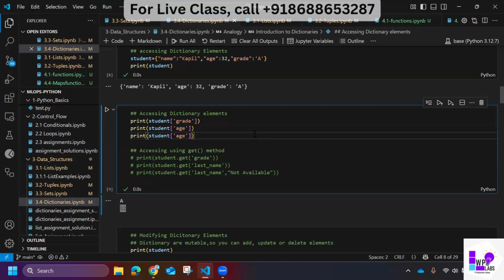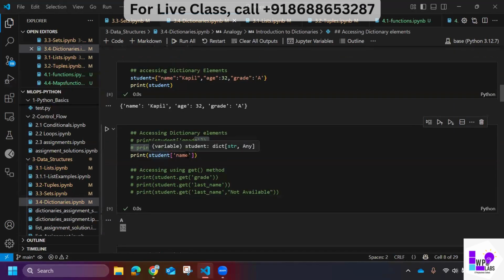So now let me ask you, if I use name here, what will be the output? Can anybody tell me? If I use name here, what will be the output?